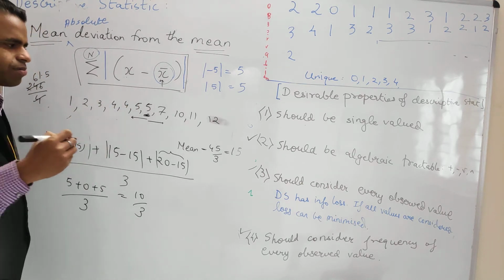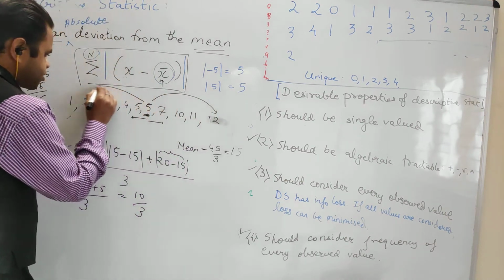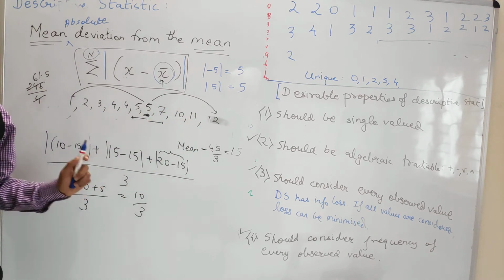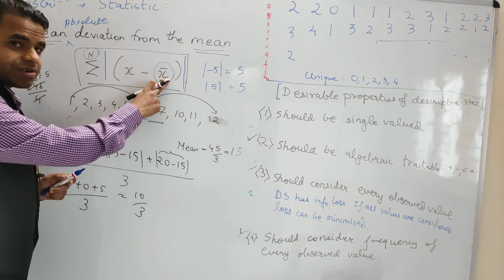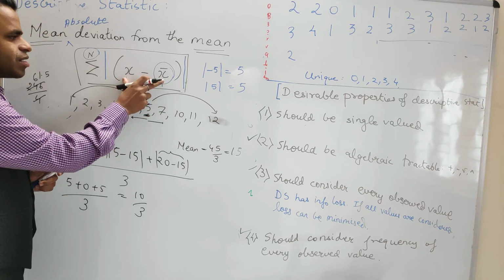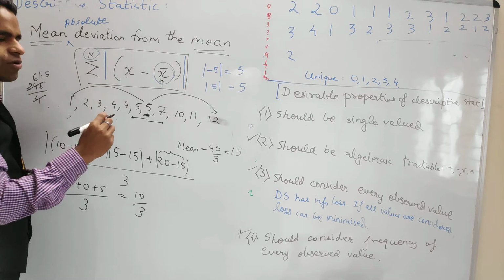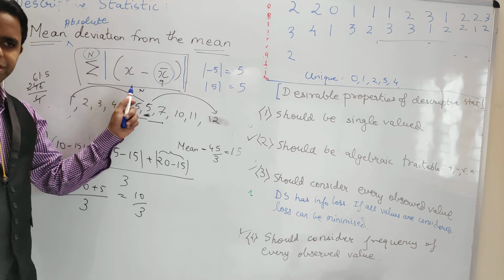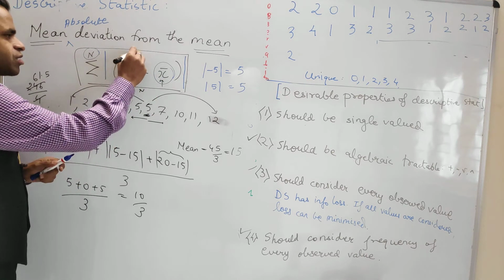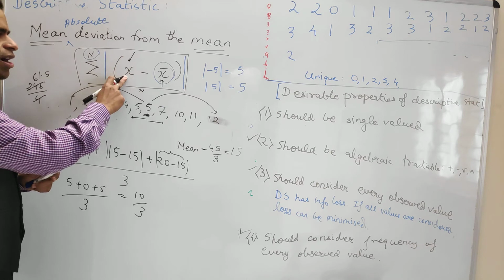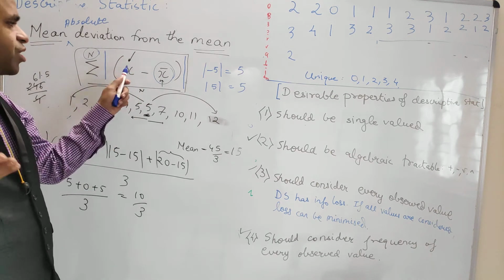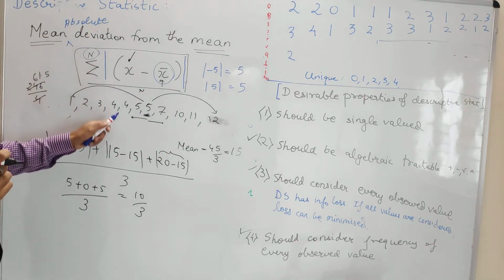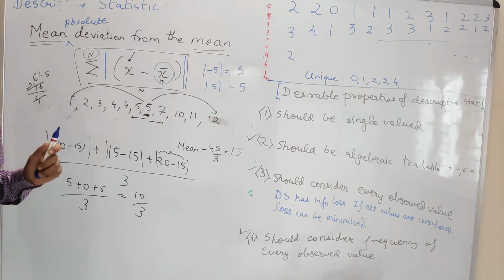What values actually contribute to the variation? The further values, right? The extreme values from the mean will actually contribute more. Why? Because if you can see x minus x mean, the greater the difference, the greater the numerator and the more the value, right? The denominator is n, a constant value. So if this increases or decreases by a large amount, this difference will rise up. So the numerator will be high and the value will be more. So mean absolute deviation does not penalize the very far values.